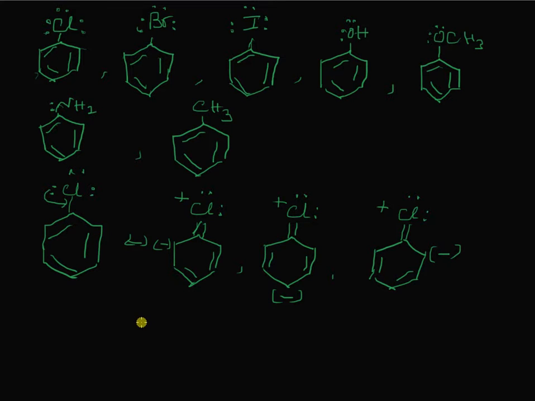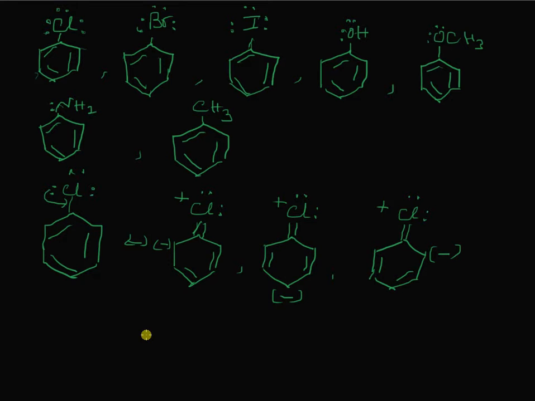Now the incoming electrophile will seek only these positions of higher electron density, and they will attach themselves to the ortho position or para position. That is why you get a mixture of ortho and para.